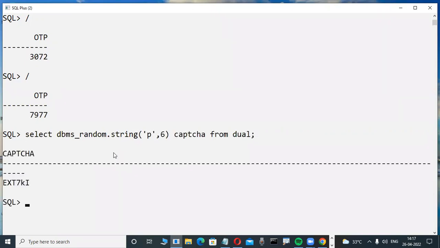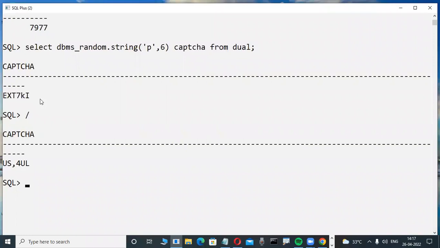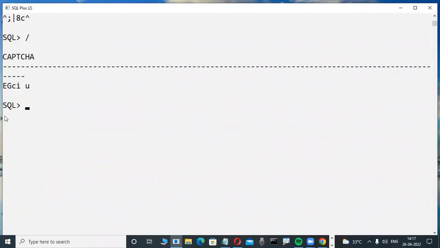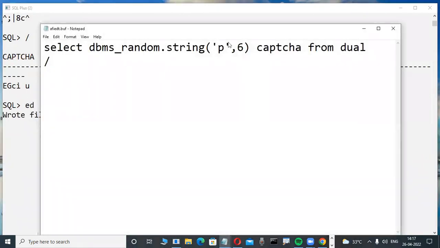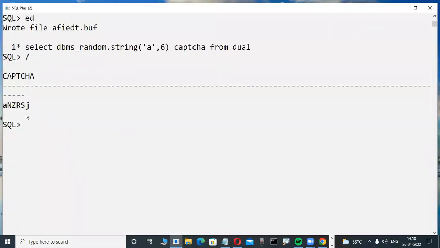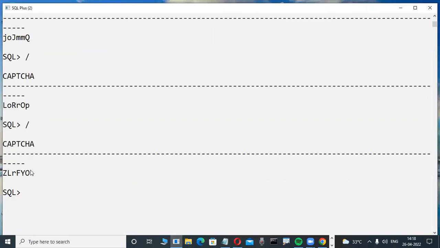For example, observe: is a CAPTCHA generated? Yes. Here, with random, the CAPTCHA is generated. Either alphabets only, or printable characters, which are a combination of numbers and alphabets. Any kind of CAPTCHA is generated.